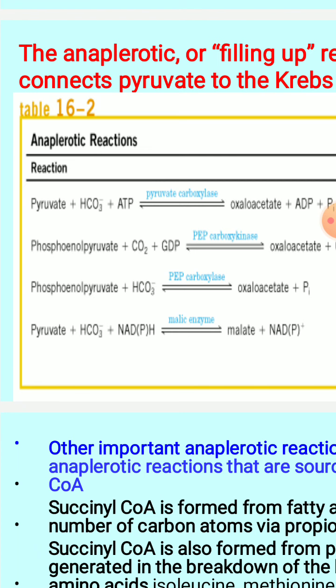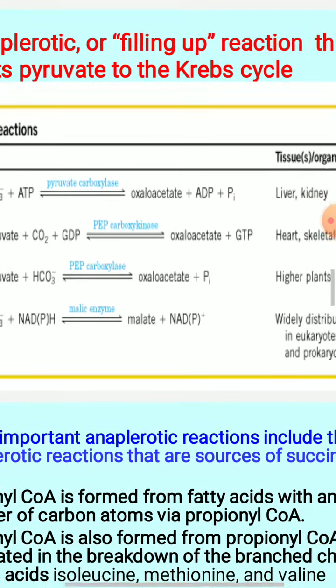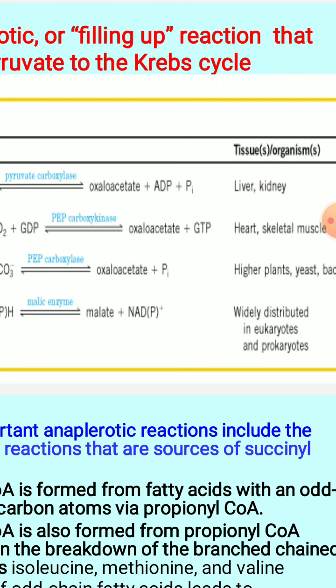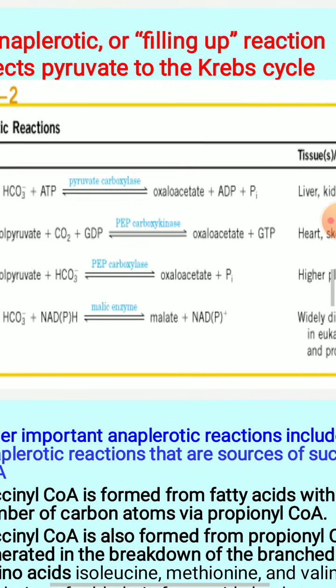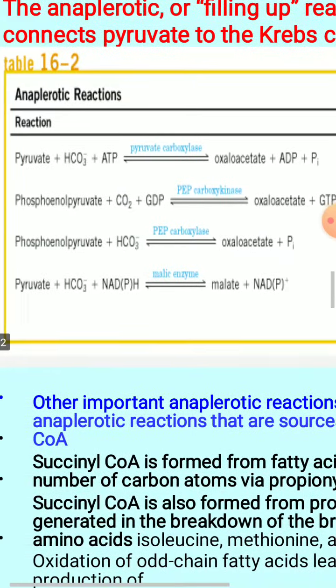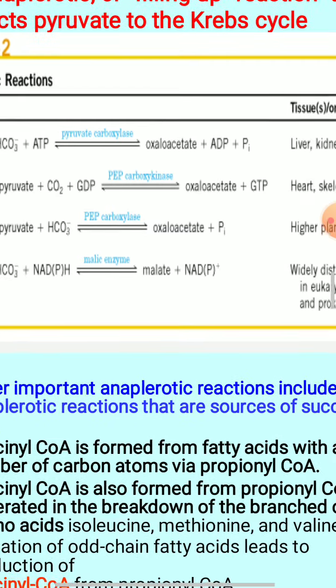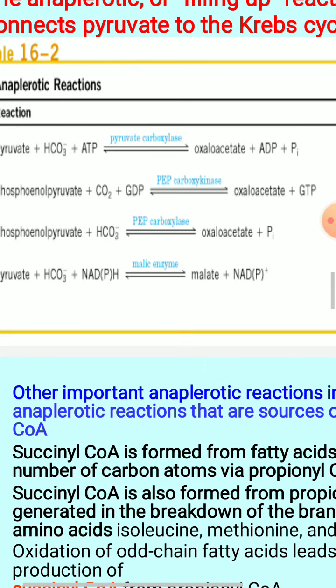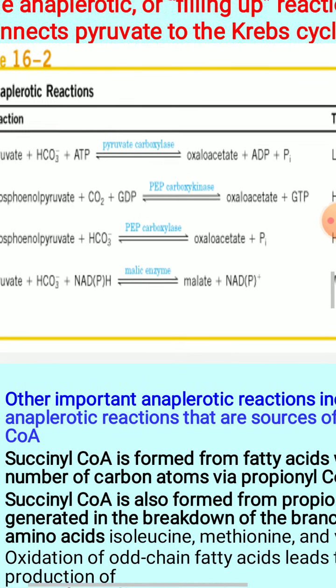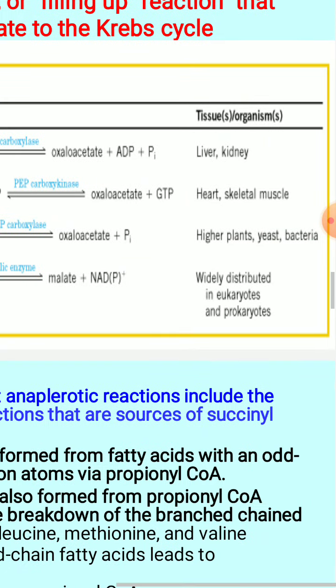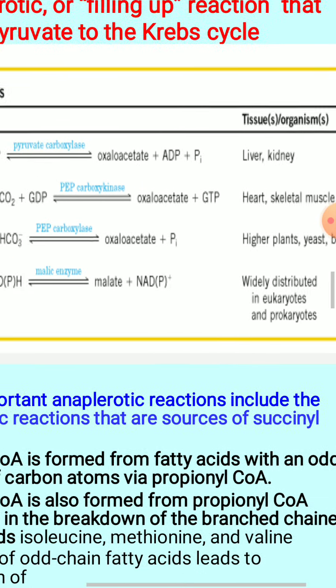So this is also one more anaplerotic reaction which happens widely. It is mainly distributed in eukaryotes as well as prokaryotes. This formation of oxaloacetate from phosphoenolpyruvate happens in higher plants, yeast and bacteria, whereas the formation of oxaloacetate from phosphoenolpyruvate catalyzed by phosphoenolpyruvate carboxykinase occurs in heart and skeletal muscles.